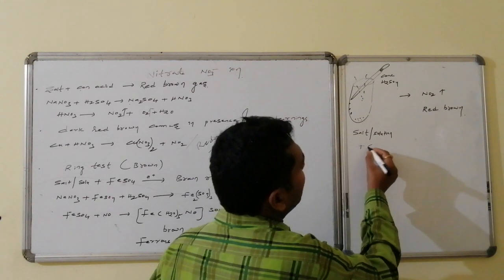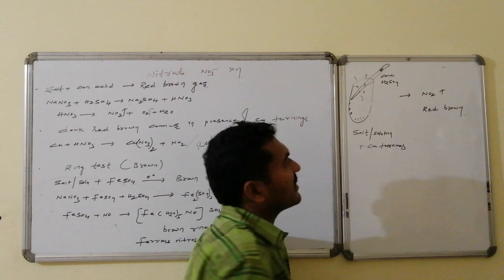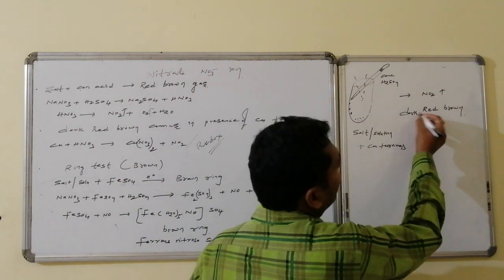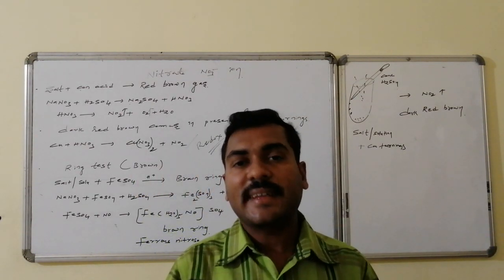Suppose salt plus copper turnings followed by concentrated sulfuric acid, dark red brown gas of more nitrogen dioxide evolution takes place.